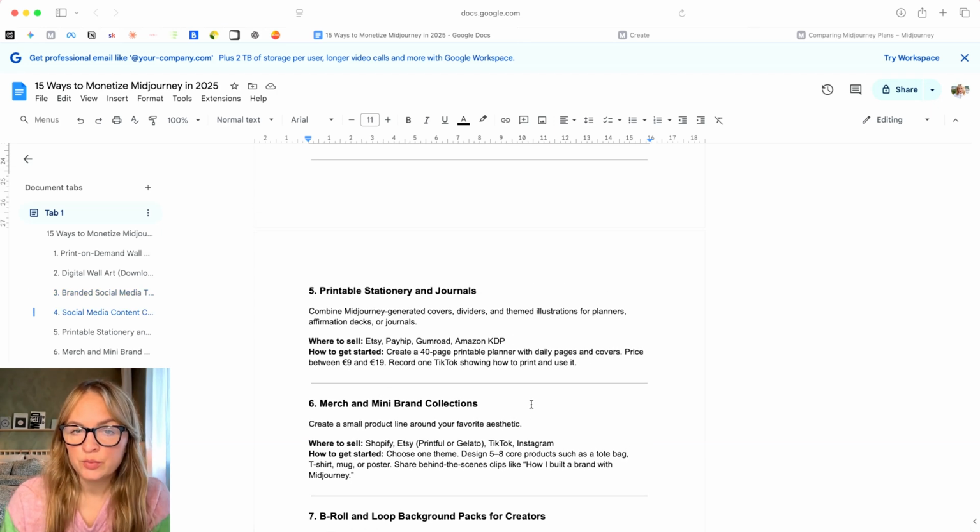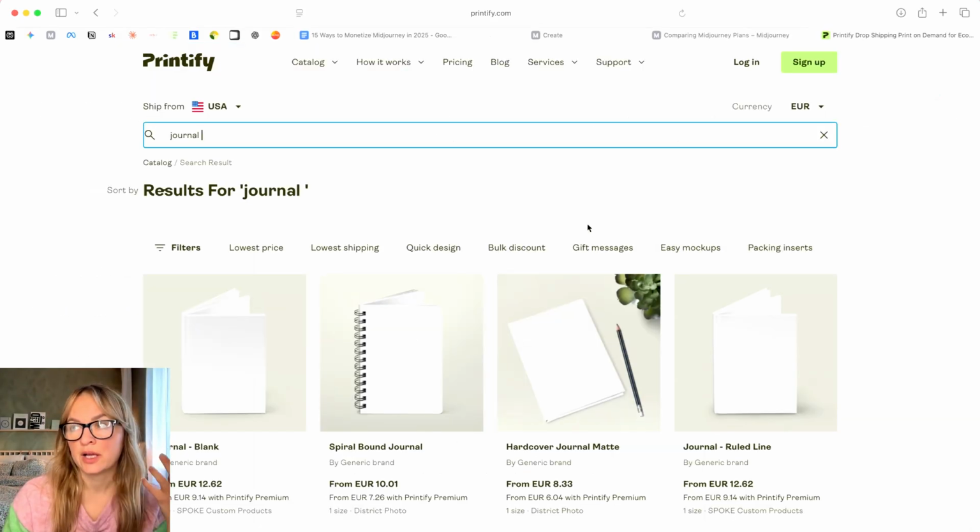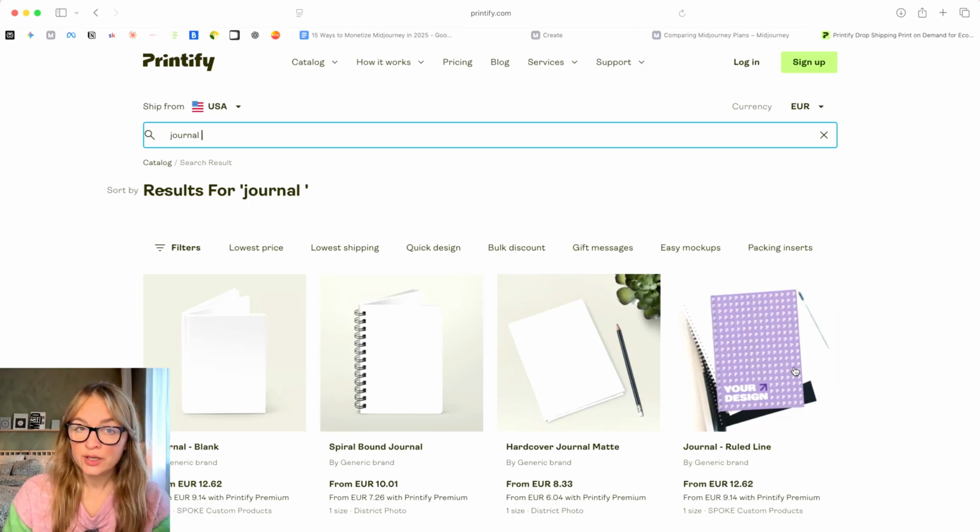The next one is printable stationery and journals. You can create images in Midjourney, then you later place them on journals, and you can sell that through print on demand. You can sell it on Etsy, you can sell it on your own shop. You can even create an Amazon KDP journal.